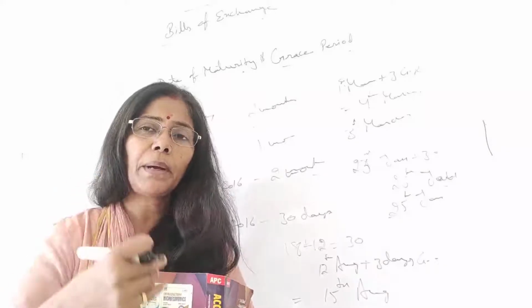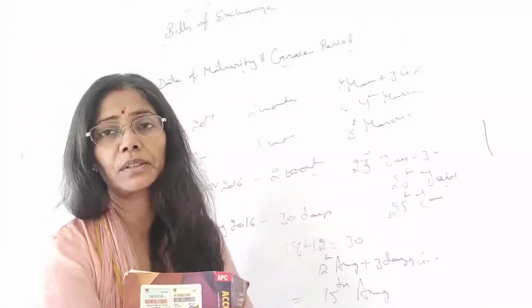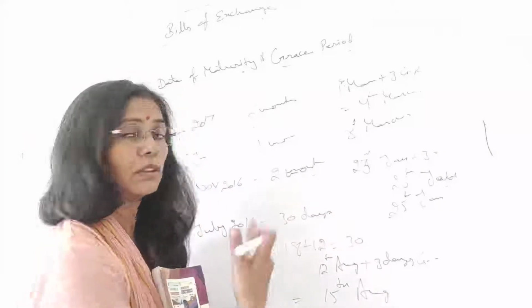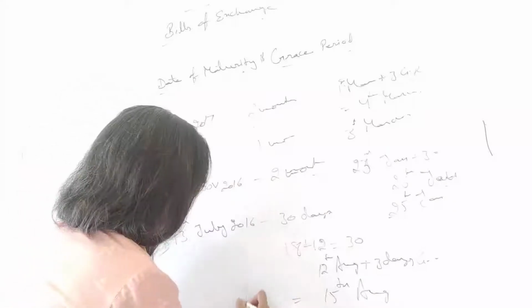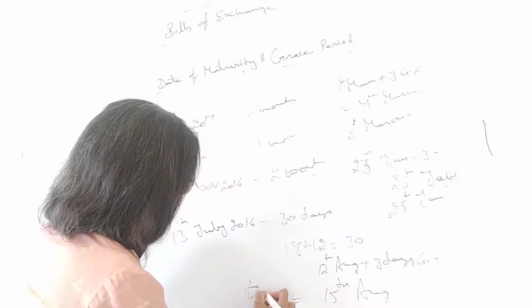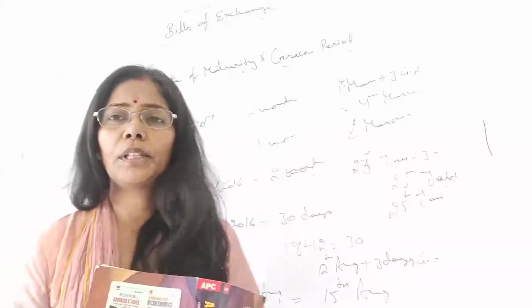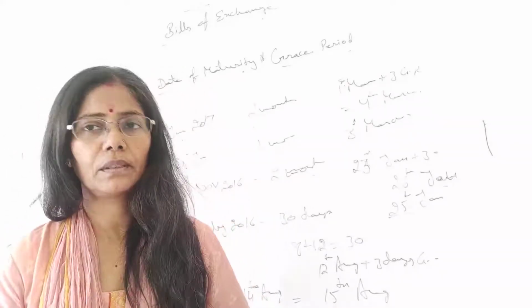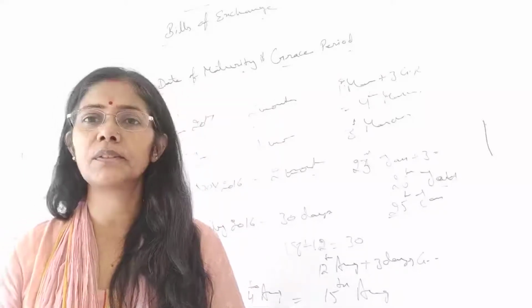I found that the due date of my bill of exchange is 15th August. But the due date will be 14th August, as 15th August is a national holiday, so 14th August will be your due date. All right, students, so this way we calculate the due dates. Fine.